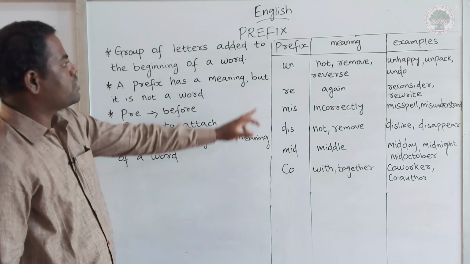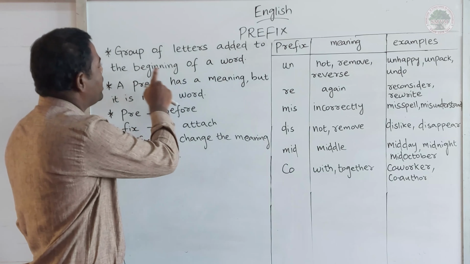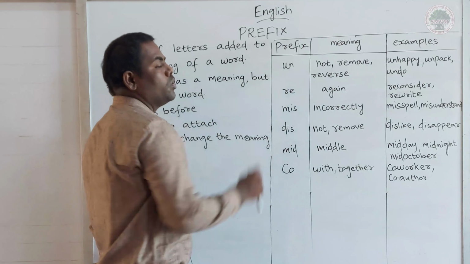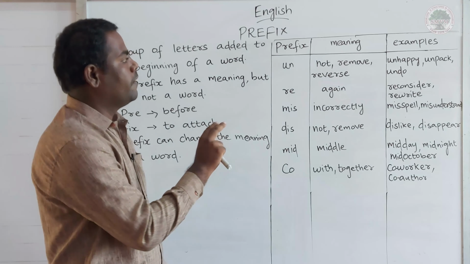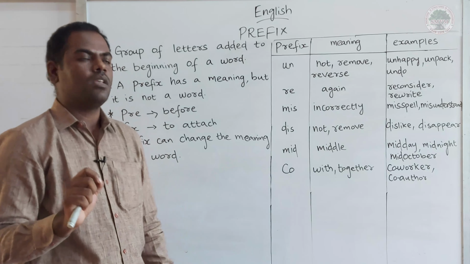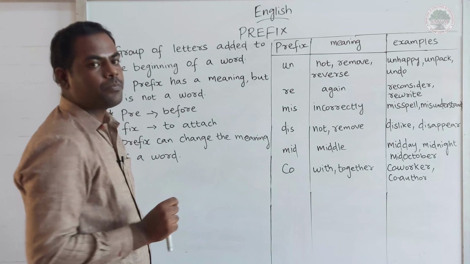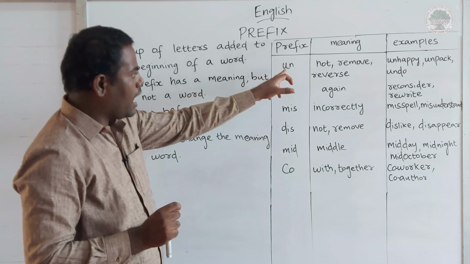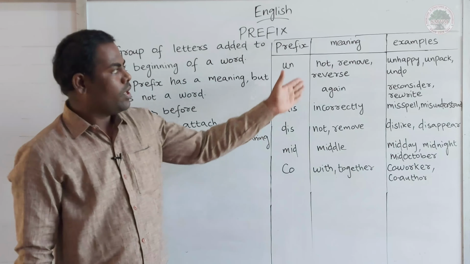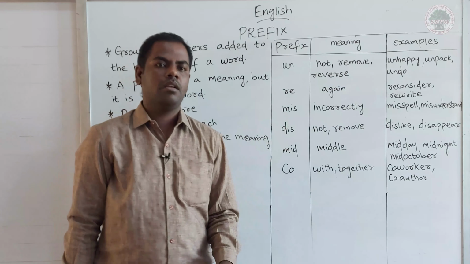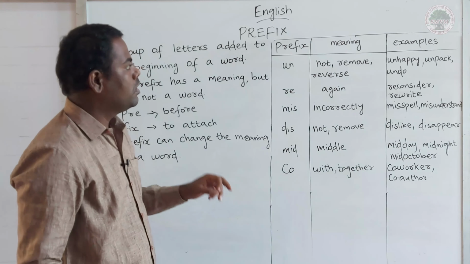See the first prefix, un. What is a prefix? A group of letters added to the beginning of a word. So, un is two letters, and un is a prefix. What is the meaning of the prefix un? Not, remove, reverse. In three ways we can use the prefix un.